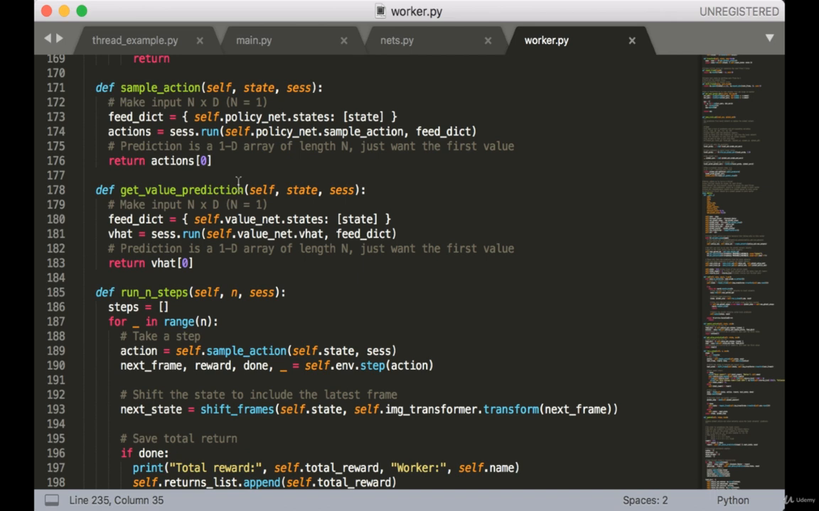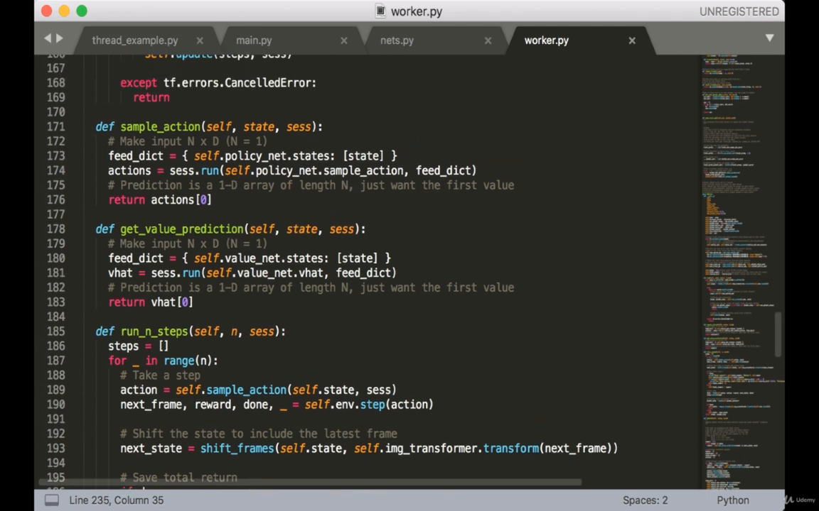First, we have the sample action function. This just takes in a state, passes it into the policy network, and returns an action sampled from the output. As you recall, we always work in batches, so we're effectively working with a batch size of 1, and we want to grab the 0th output. Next, we have the getValuePrediction function. So whereas the previous function gets a prediction from the policy network, this will of course get a prediction from the value network. As before, we're working with a batch size of 1, so we want to grab the 0th output.